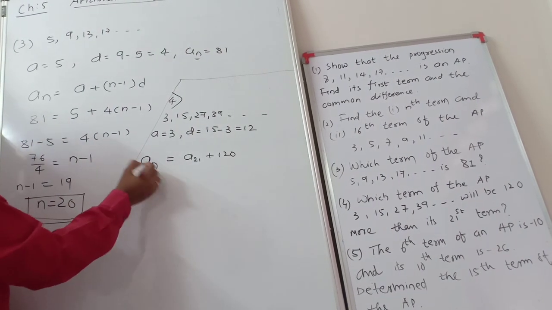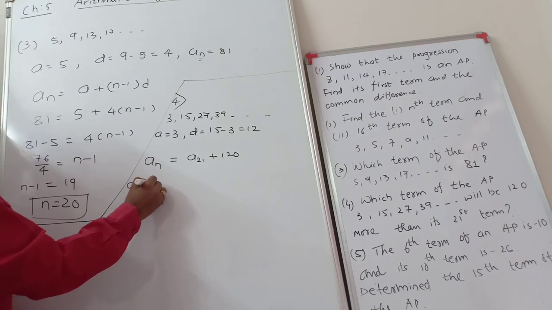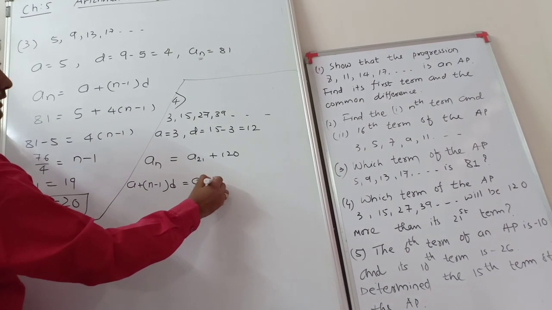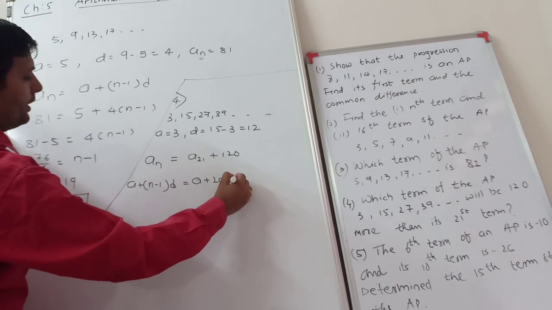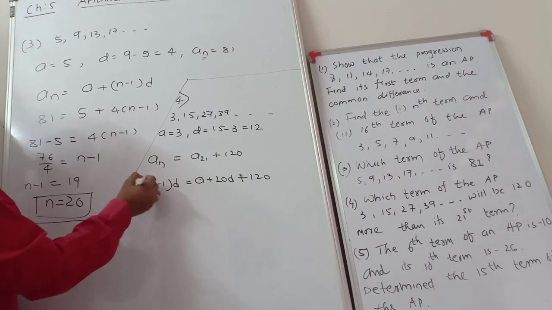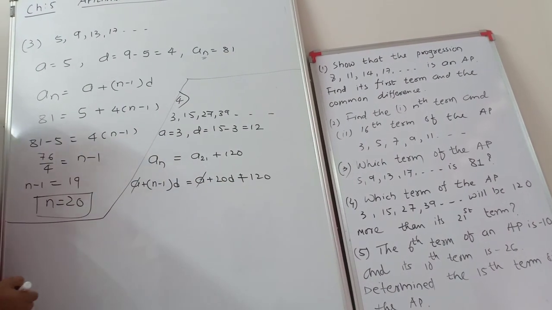The formula of the nth term: a plus (n minus 1) into d, equals the 21st term, a plus 20d, plus 120. Here a is common on both sides, so we can cancel it.